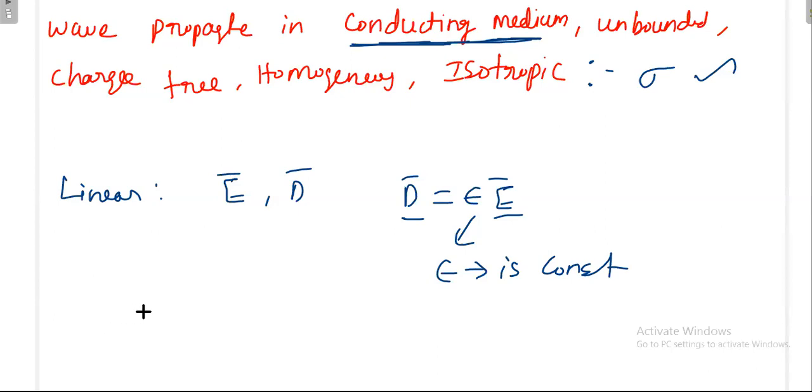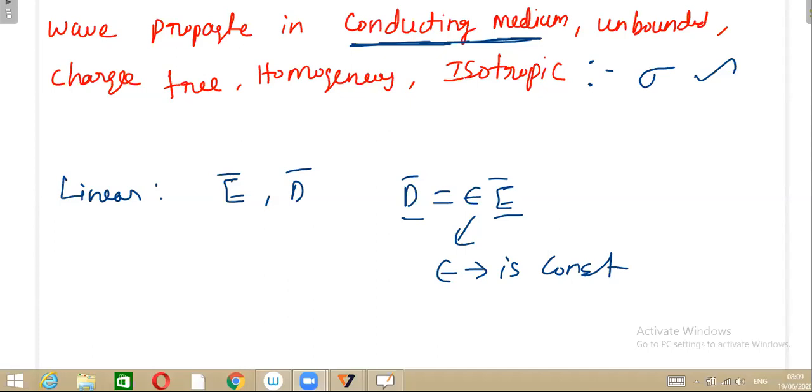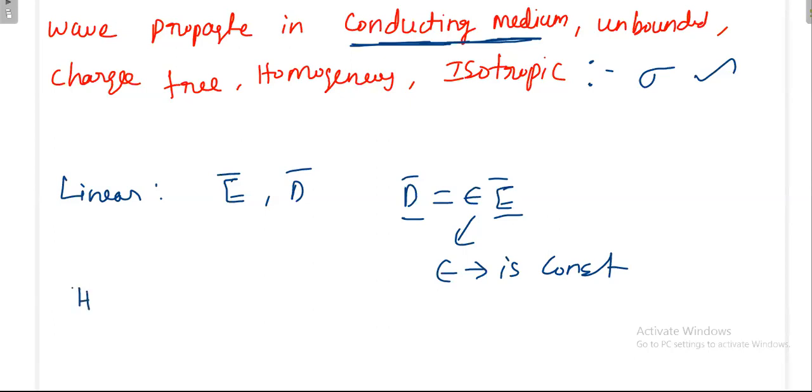What about the other things? Homogeneous means physical characteristics do not change with time or from point to point. What are those physical characteristics? Field. Anyway, the field will vary as distance increases.